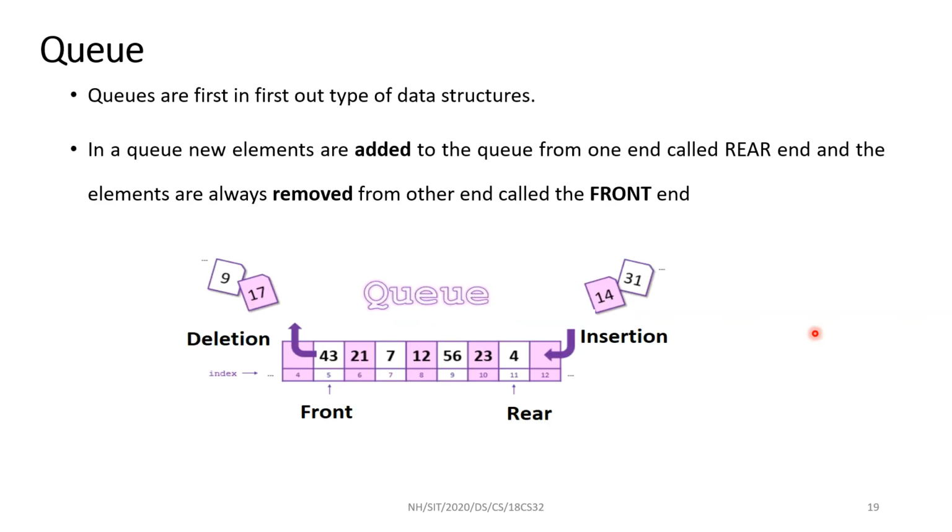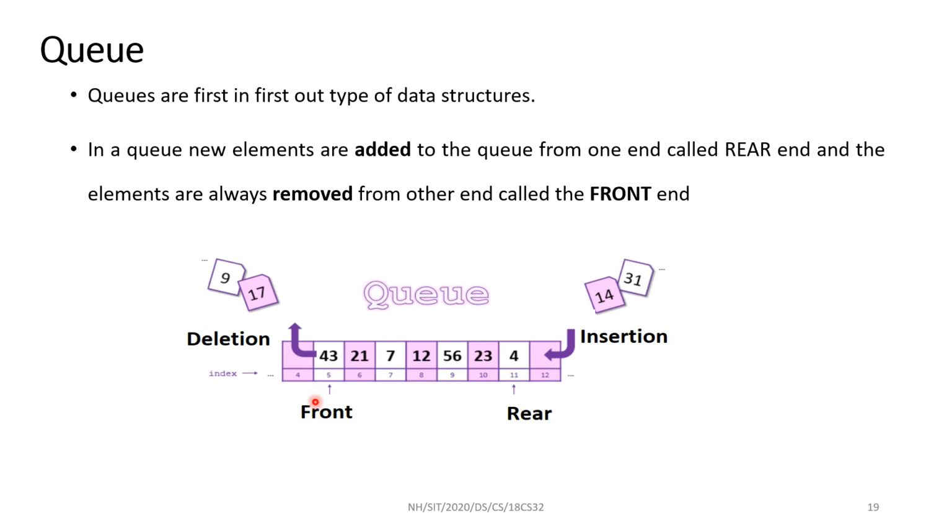The next is queue. This is another special data structure where we can perform operations on two different ends. In case of stack, only at the top of the stack we can insert or delete. But in case of queue, we have two different ends. There are different varieties of queue. We'll see that in the second module under the queue heading. So here one new element can be inserted at the end called the rear end. An element can be removed from the queue at the end called the front end of the queue.